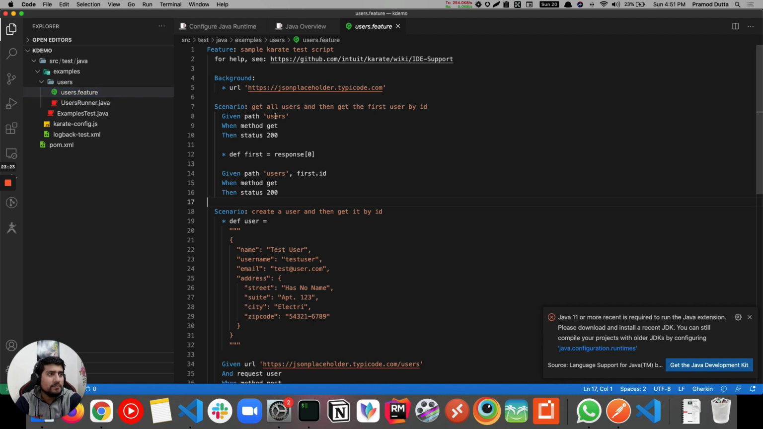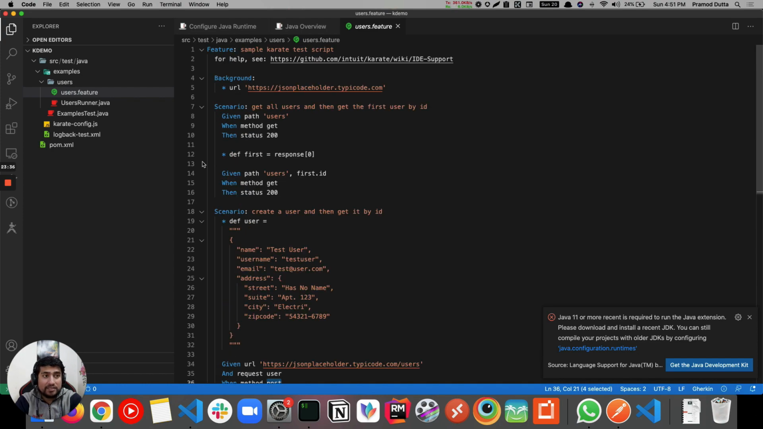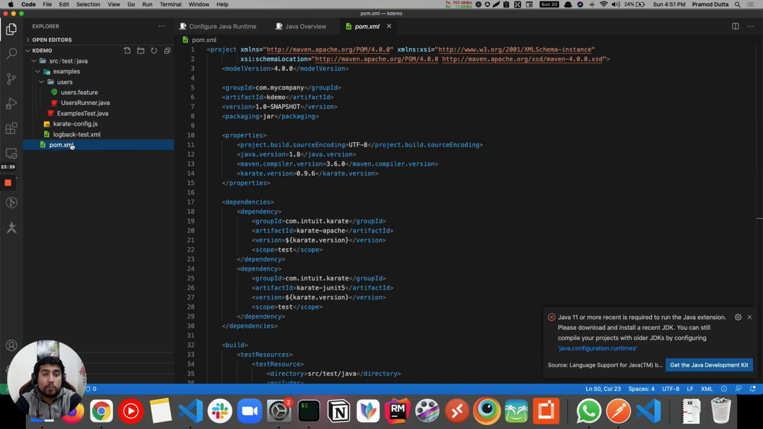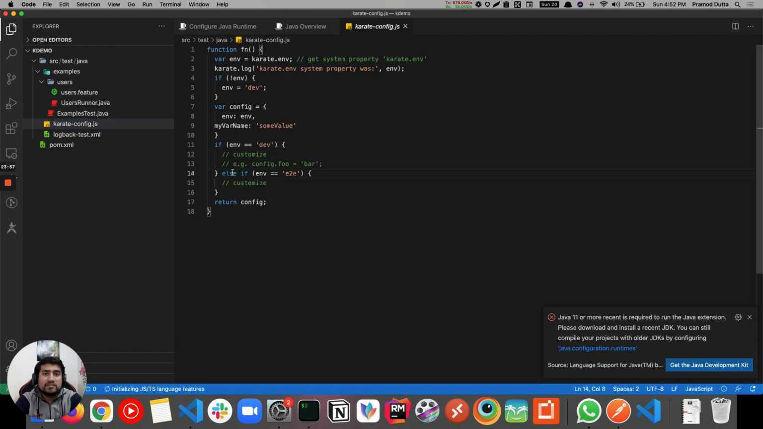It's basically an API of JSON placeholder, where you can do a get users call, and I think you can do a post request also. The first thing is this pom.xml, which is like the heart of this project, and all the dependencies related to Karate you are going to add here. By default, if you are using the quickstart, all the things will be added automatically, and that's how we do it.